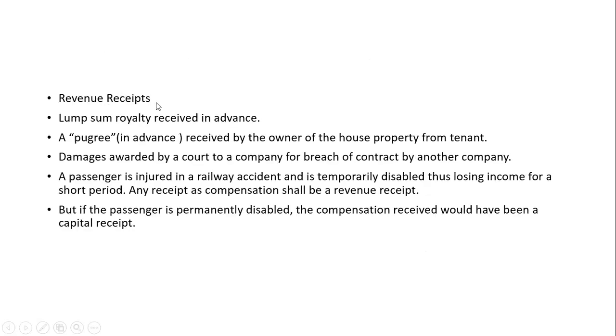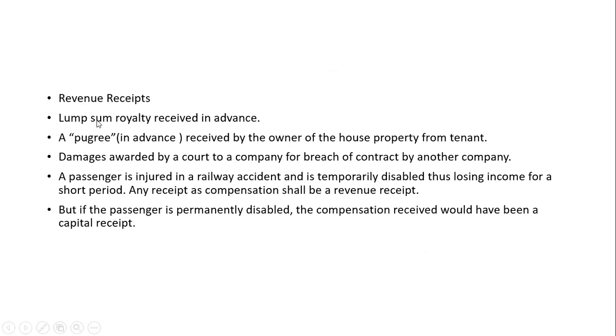And what are revenue receipts? Lump sum royalty received in advance. In Pugri, advance means what here? As a tenant, sometimes you have to pay your owner finance advance, right? This is what Pugri is, received by the owner of the house property from the tenant. So it will be called a revenue receipt, but not a capital receipt.